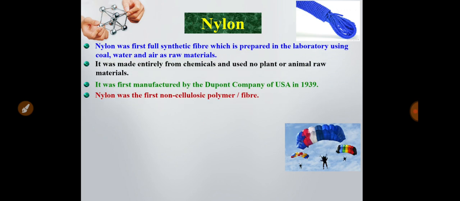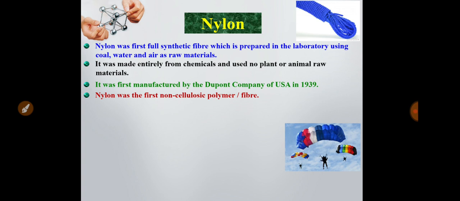Now what are the characteristics of nylon? Nylon was the first fully synthetic fiber. Here no natural materials are used. All the materials used are chemicals, laboratory chemicals. So it is the first fully synthetic fiber, which is prepared in the laboratory by using raw materials like coal, water, air, etc., and different chemicals also.